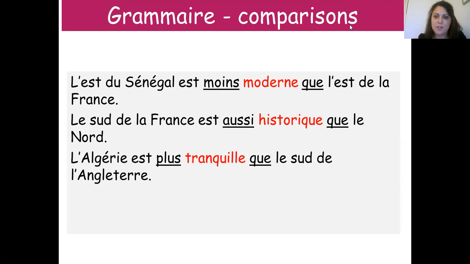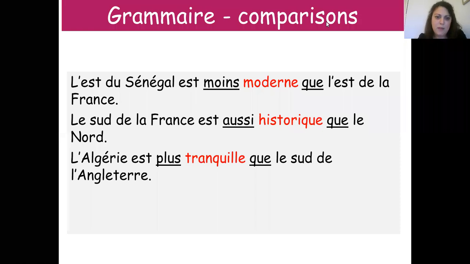Please now write down the subtitle "comparisons", which is the grammar point I'd like to see with you today. Can you please copy these three sentences? Could you highlight or underline, like I did, the moins and the que, as well as moderne, historique, and tranquille, just to highlight the rule. Try and work out what the rule will be to make comparisons in French. Just a reminder, we've done this in year 7, when you were comparing school subjects. I'm going to give you a few minutes to have a think about what the rule is.